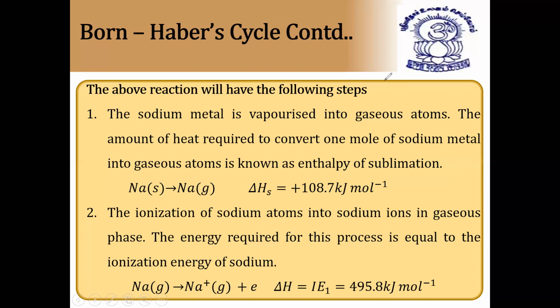So how is the sodium ion formed? It is formed in two simple steps. So it's not so easy. At school level we simply write the formation of the ionic bond in sodium chloride, but at PU level or college level, we'll be writing it like this.